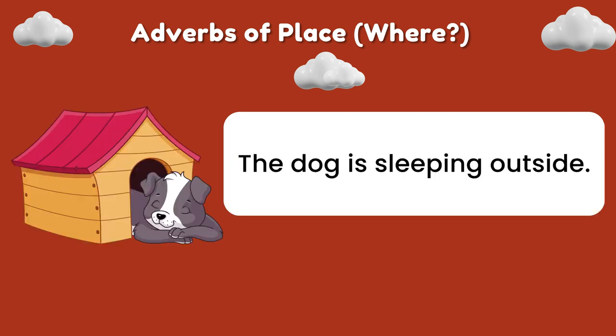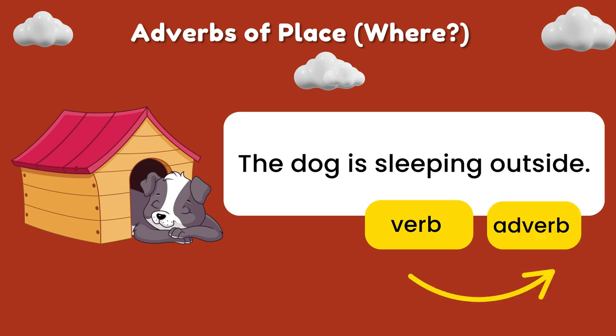The dog is sleeping outside. Let's find the verb first. What is the verb in this sentence? Correct. Sleeping. Now find the adverb. Where? Correct. Outside.